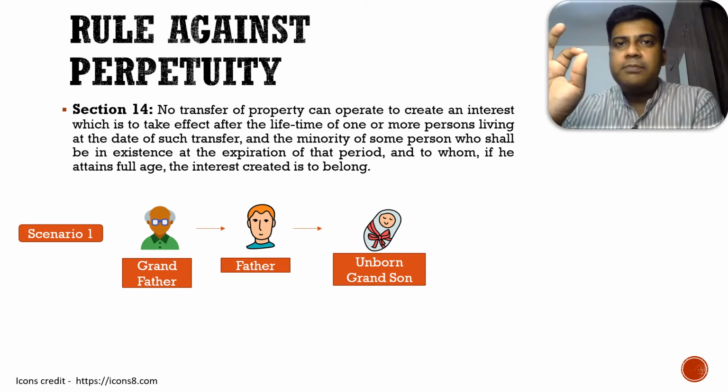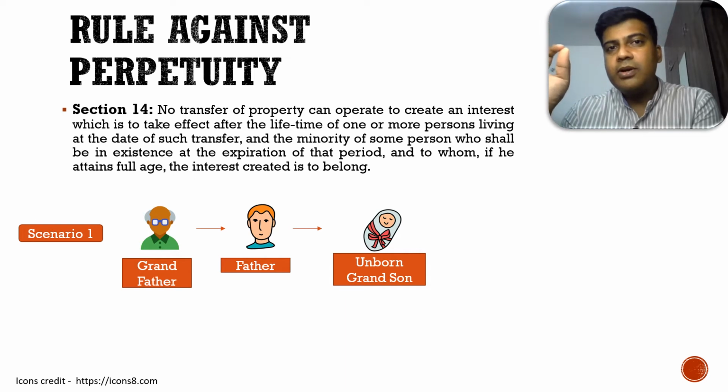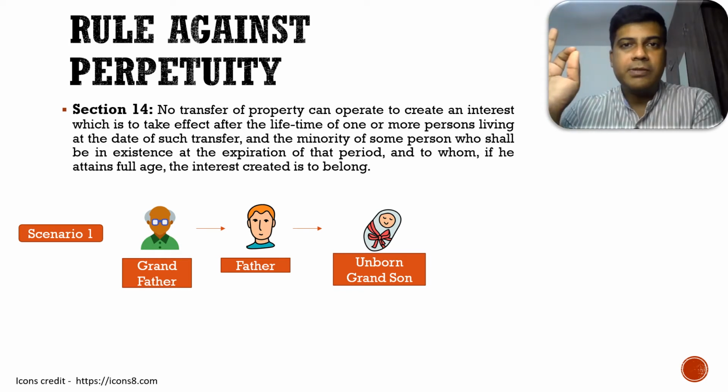As per TPA, any property cannot be without an owner. That's a simple straight sentence. So if he wants to transfer it to his unborn grandson, can he do it in the name of the unborn grandson? That is not possible.